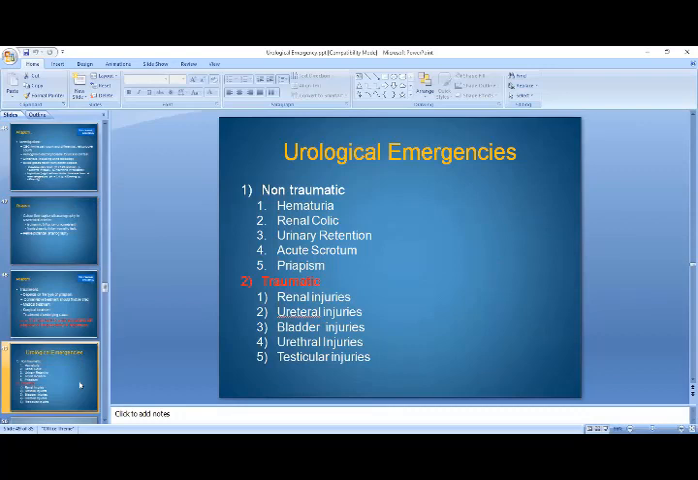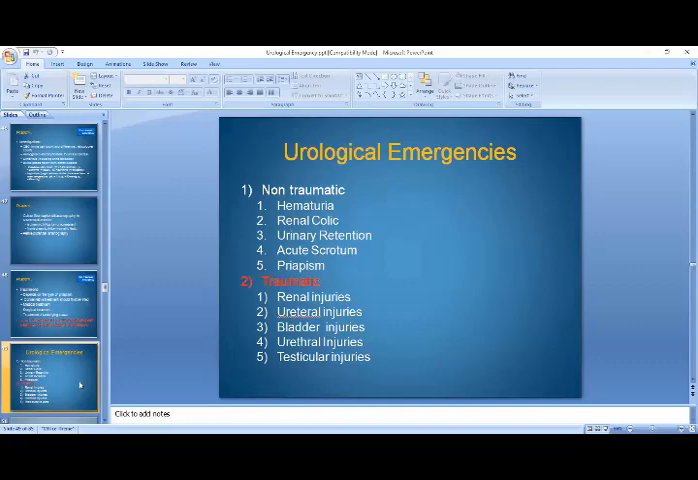As we have already seen, the urological emergencies are broadly divided into two types, non-traumatic and traumatic. So we have almost covered the whole of our non-traumatic emergencies like hematuria, renal colic, urinary retention, and acute scrotum. This fifth one, priapism, is really beyond your scope, so we are not touching it.